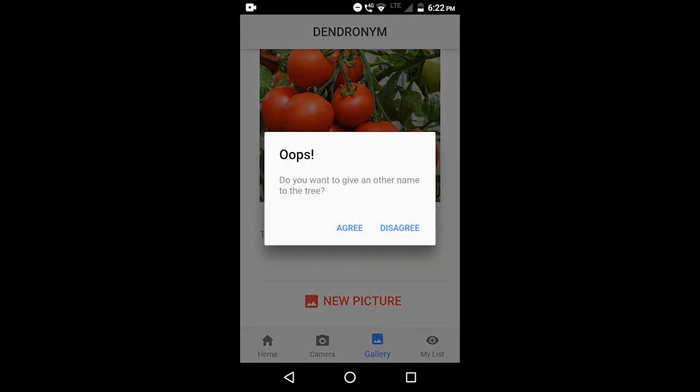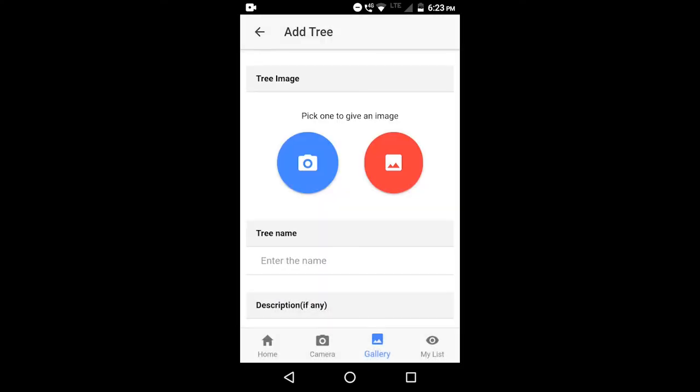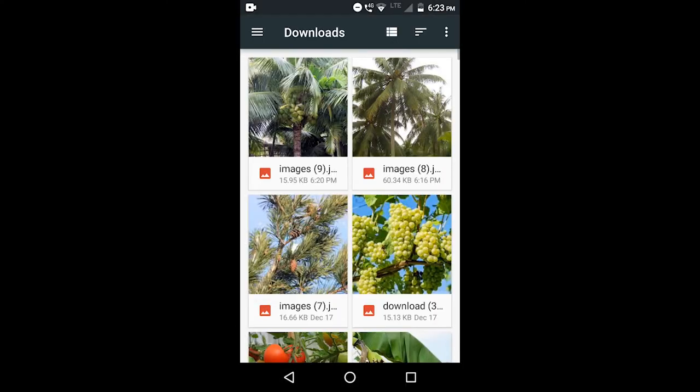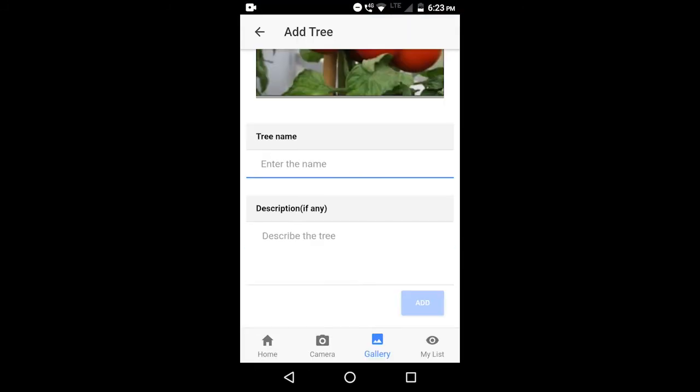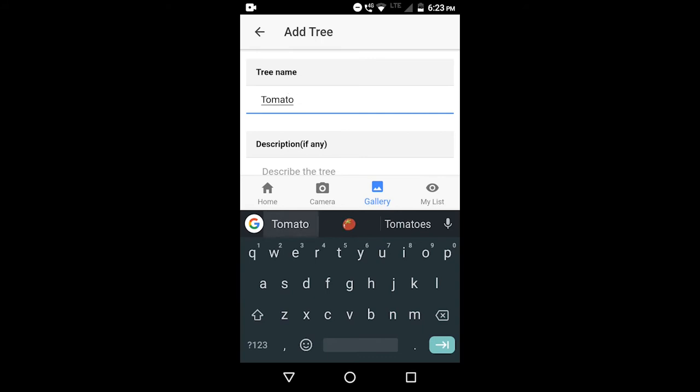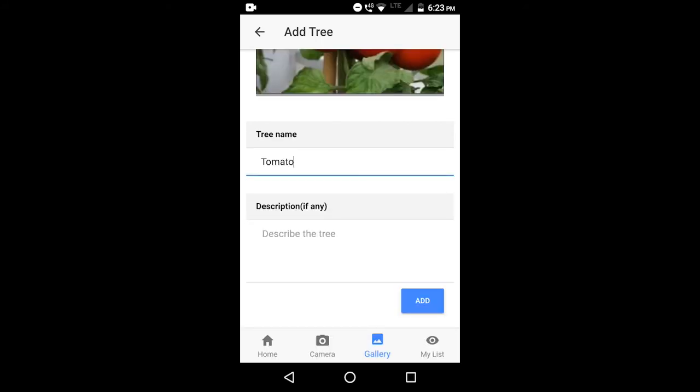And then it is asking us whether we have to give a new name or not. It is up to the user actually. We can click on agree or disagree. Now I'm clicking agree. Yeah, you can give the new image either through gallery or camera. I'm giving it through gallery, and then I'm specifying the tree name here, and the description is up to you actually. You can just click on add now.